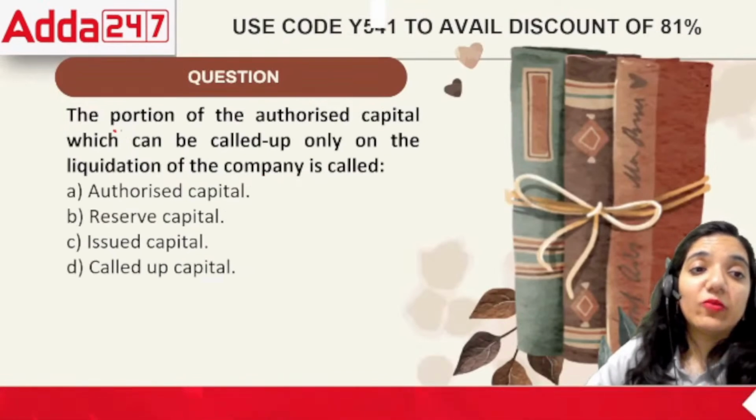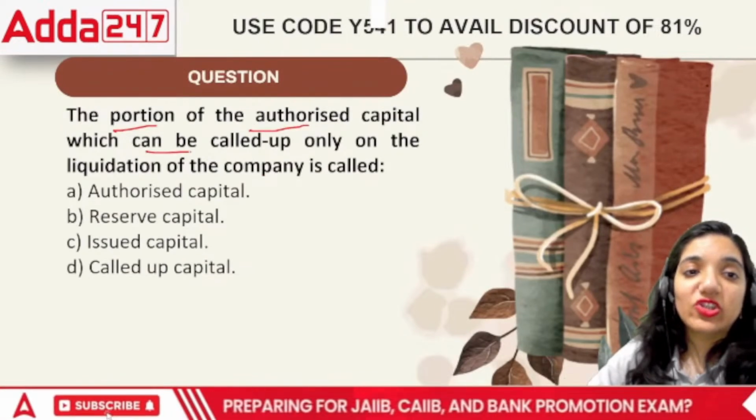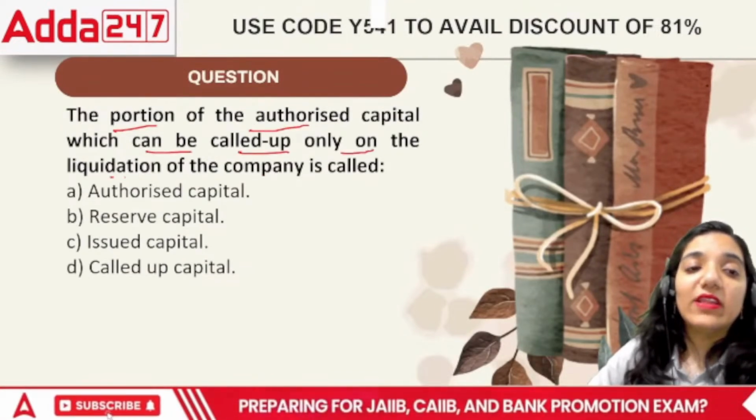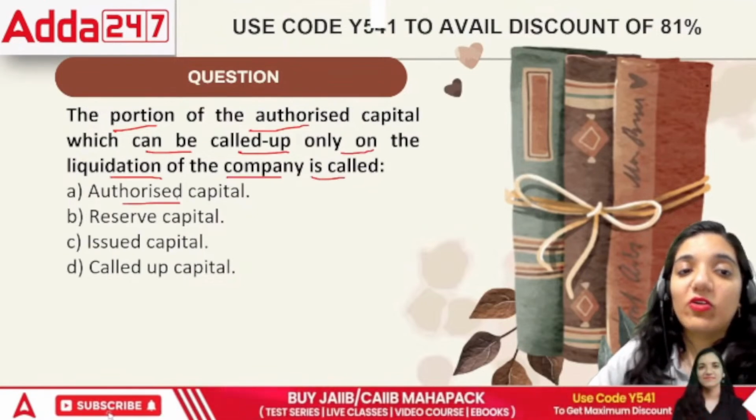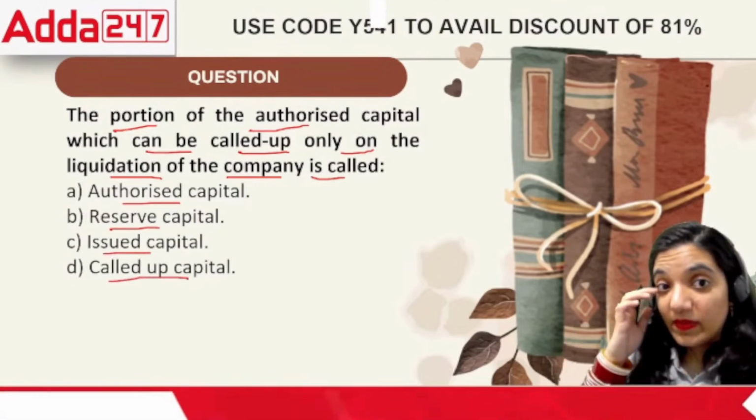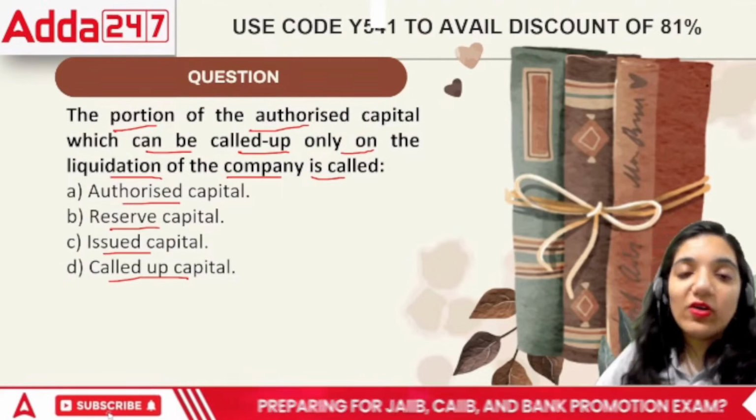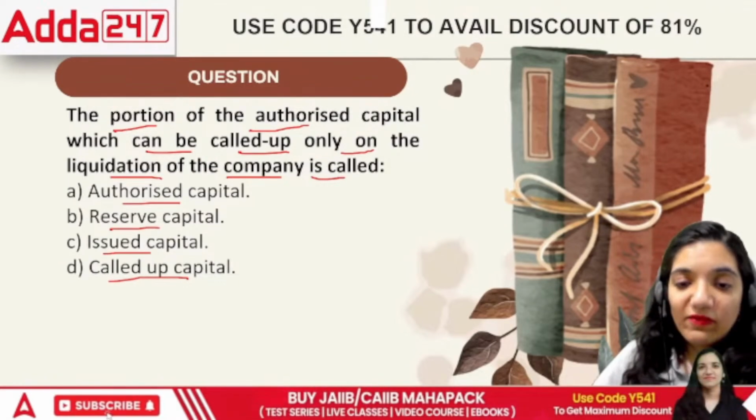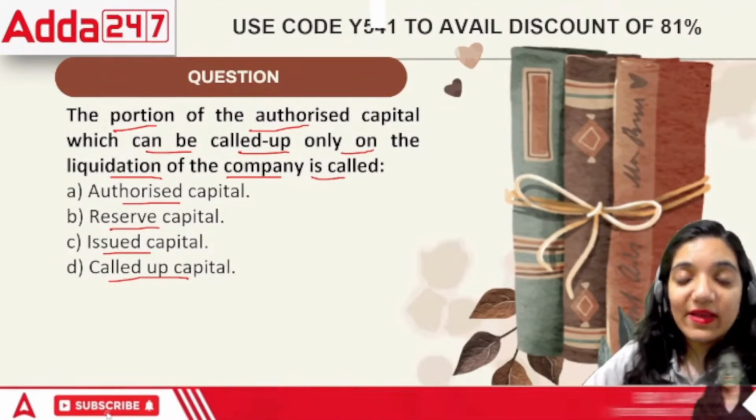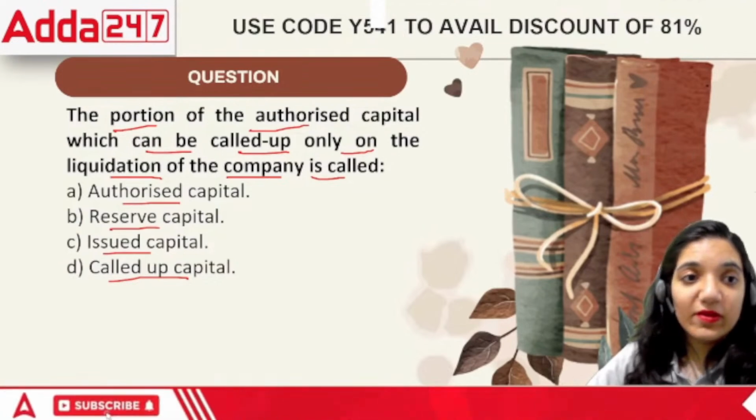Moving on. The portion of the authorized capital which can be called up only on the liquidation of the company is called authorized capital, reserve capital, issued capital, or called up capital. The portion of the authorized capital which can be called up only on the liquidation of a company. When we talk about liquidation, only at that point of time this amount can be called up. What is it?